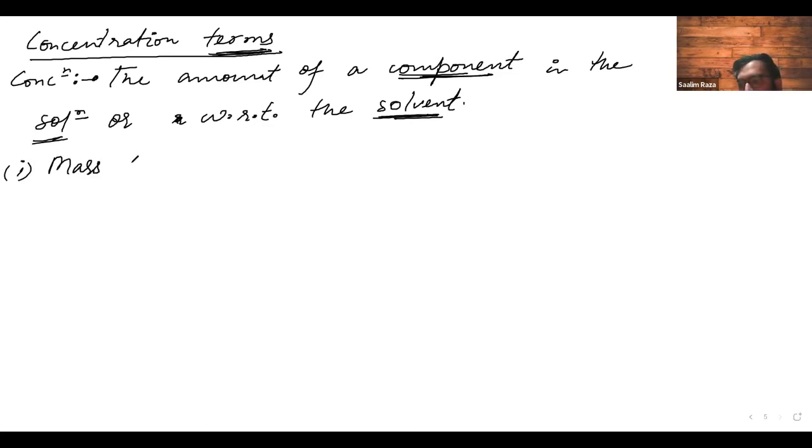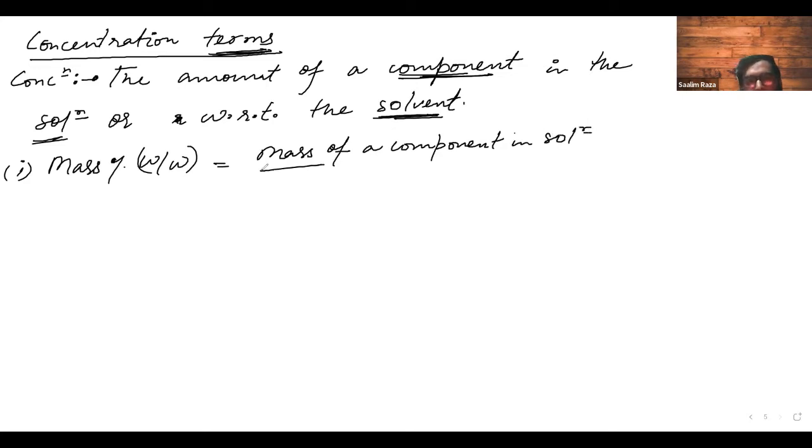Mass percentage. It is called mass percentage and it is denoted by W by W. What is this? This is equal to the mass of a component in solution upon the total mass of solution, into 100.